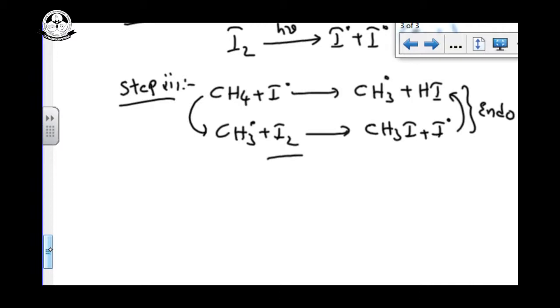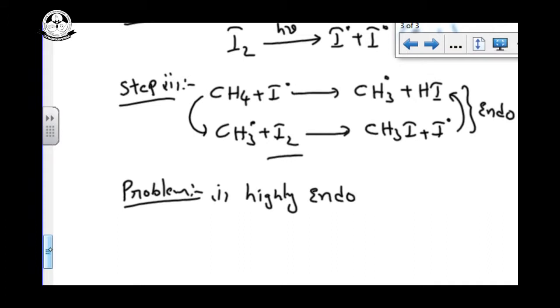What is the major problem with iodination? The first one is that it is a highly endothermic reaction. Step number one is endothermic, step number two is also endothermic. Highly endothermic means a large amount of energy will be consumed, so you have to supply more and more temperature. To complete the reaction you must supply more energy, which means it is a highly expensive reaction. So iodination is almost not possible.